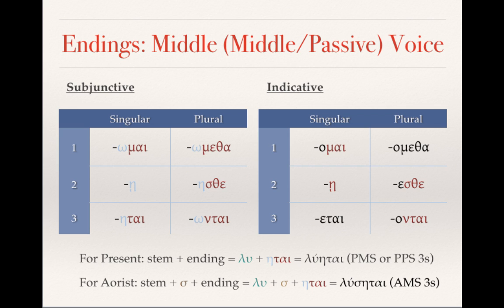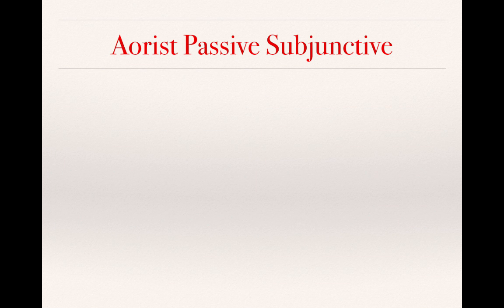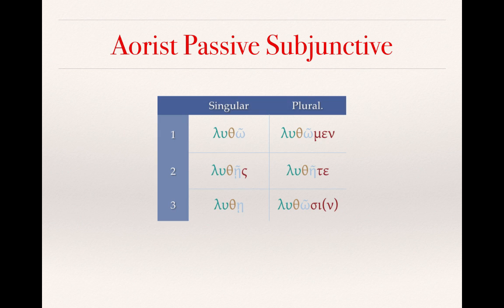And just to point out, as with other instances of the aorist, the middle and passive forms are distinct from one another. In the present tense, however, the middle and passive forms are identical. And here is the aorist passive subjunctive. I've tried to point out, again, using the font colors, the different parts.